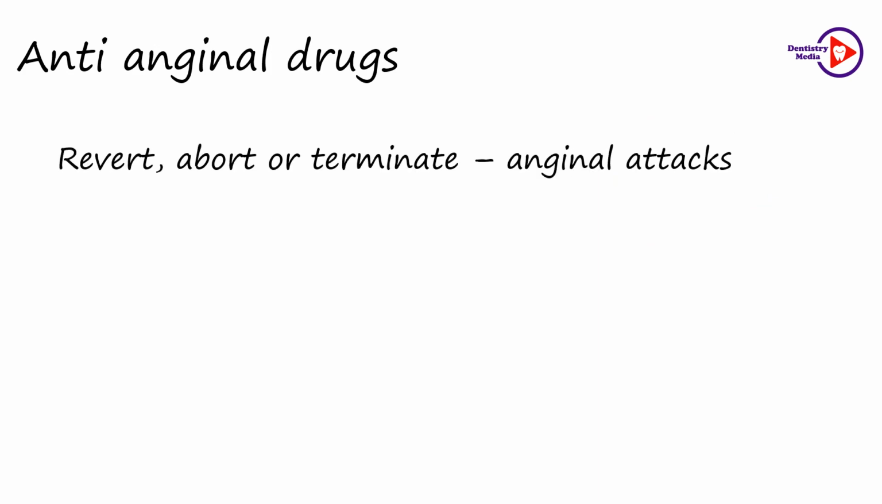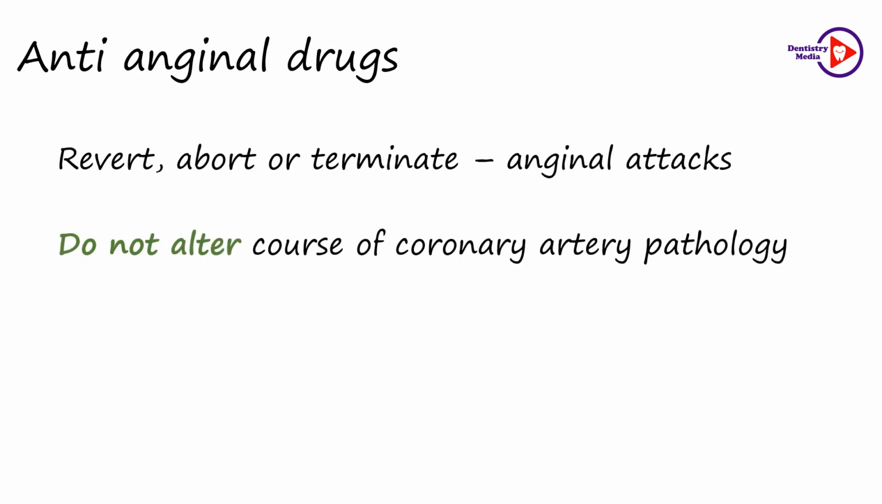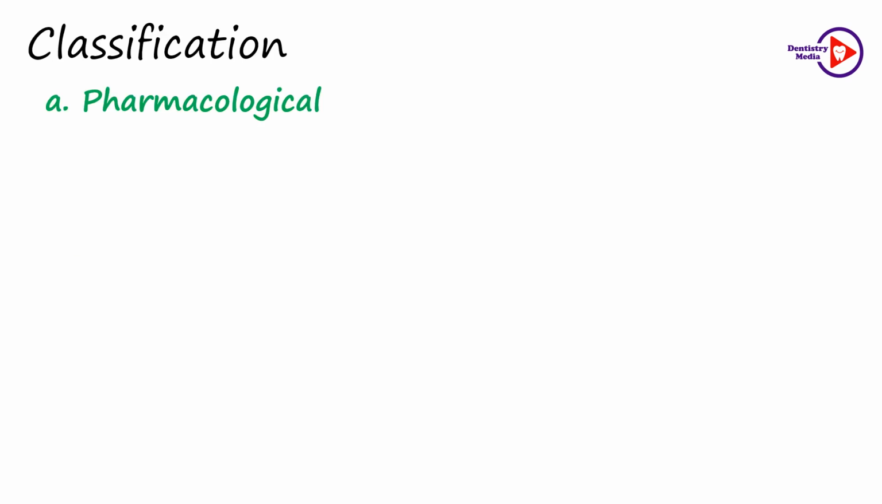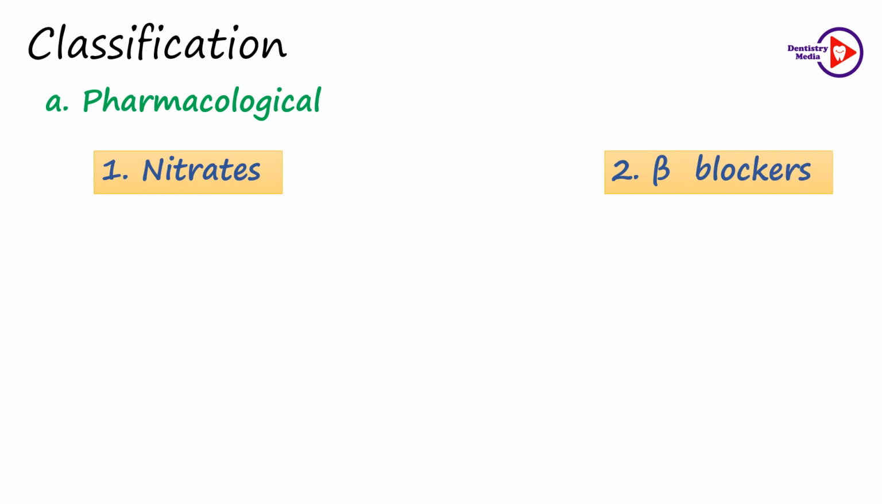The anti-anginal drugs are those that prevent, abort or terminate the attacks of angina pectoris, but they do not alter the course of the coronary artery pathology. That is, there is no permanent benefit. But remember, drugs like aspirin, ACE inhibitors and statins can modify the coronary artery disease and improve the prognosis. The anti-anginal drugs are pharmacologically classified as nitrates, beta blockers, calcium channel blockers, potassium channel openers and others.